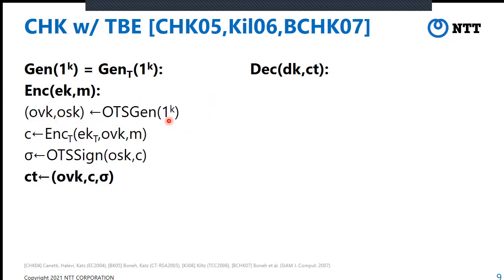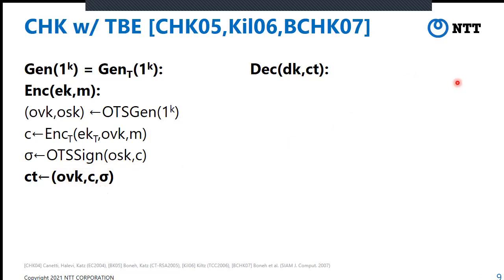Then it encrypts the message with tag-based encryption with a tag. Here we set OVK as the tag. Then this is the ciphertext C. Finally, we produce sigma as a one-time signature of C under the OSK. Then we set the ciphertext as OVK, C, and sigma.